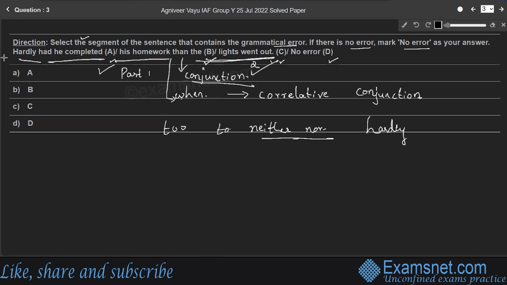So in this particular case, when the lights went out, this is called a correlative conjunction. Or no sooner than, these are correlative conjunctions. So in the given sentence, instead of than, the proper conjunction should be when. Therefore, the grammatical error lies in the B part of the sentence. Therefore, option B.